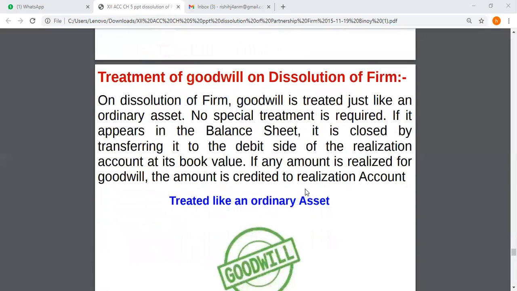Now, the last and very important thing, if there is any goodwill of the partnership firm, how it should be treated. No special treatment is required because goodwill is treated as an ordinary asset, and the amount that is realized after selling the goodwill will be credited to the realization account.